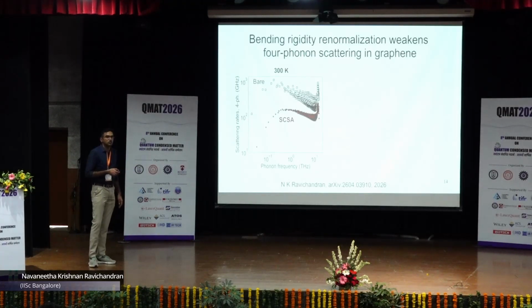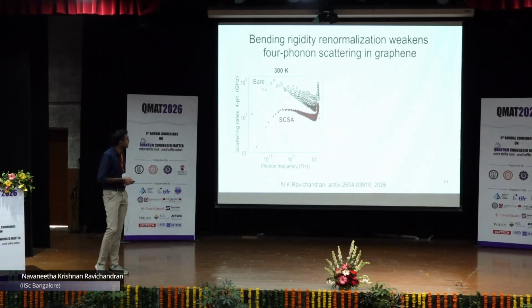In fact, it turns out that this SESA renormalization, the long-range renormalization, particularly affects scattering rates among 4 phonon processes. These black squares are the scattering rates computed with the bare force constants, and these red stars are from the SESA, and you can see that it is an order of magnitude off. The scattering rates are 10 times smaller by including this long range interaction.